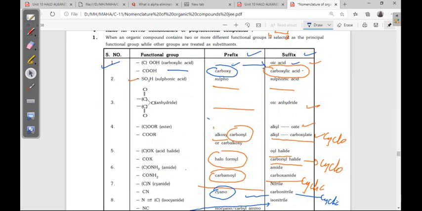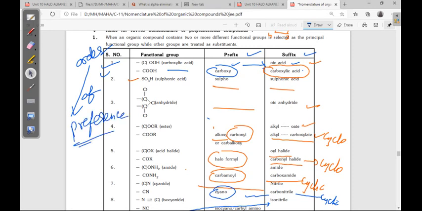Obviously carboxylic acid is the first preference, then aldehyde, and this is the order of preference also. Order of preference, okay.